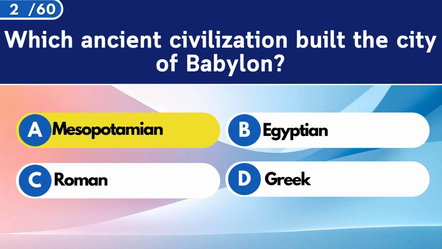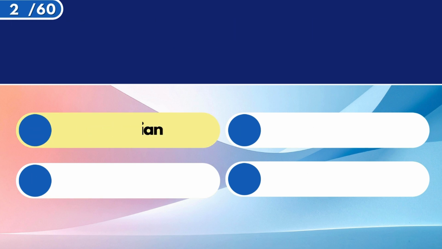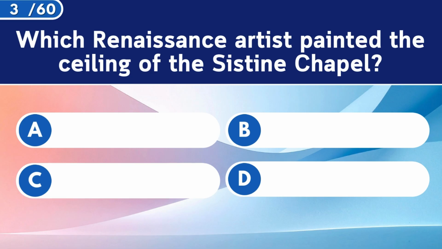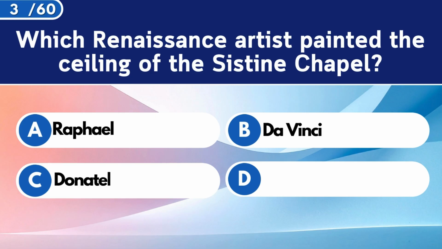Mesopotamian. Which Renaissance artist painted the ceiling of the Sistine Chapel? Michelangelo.